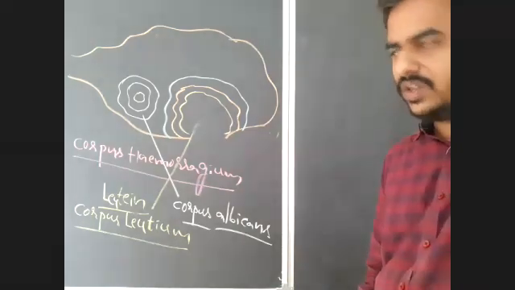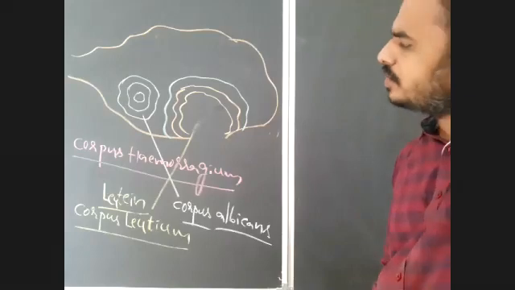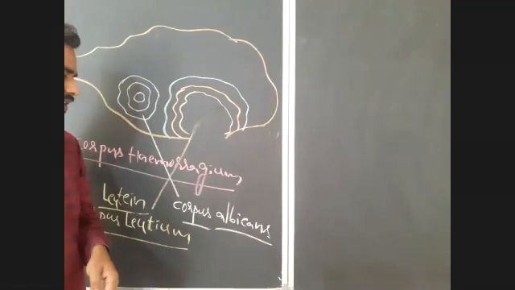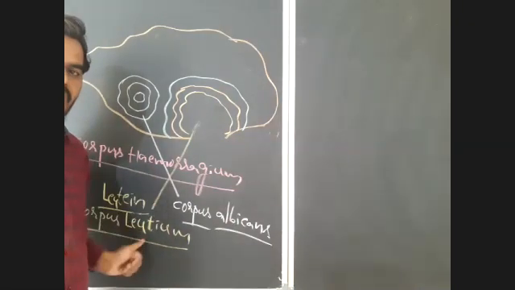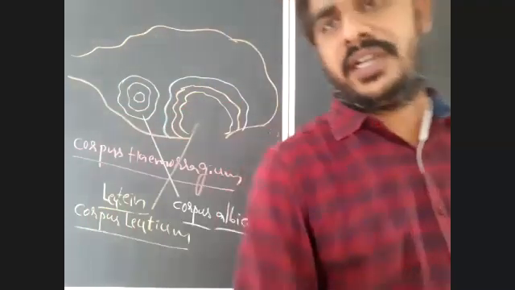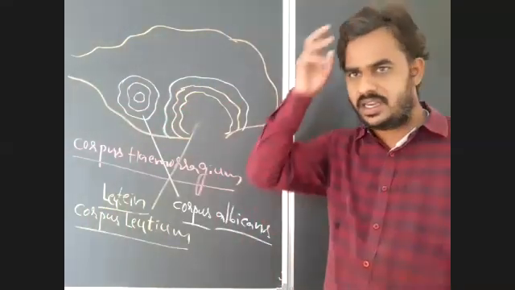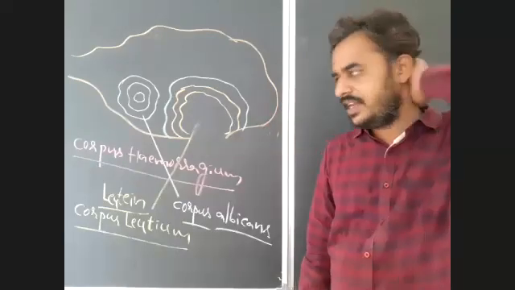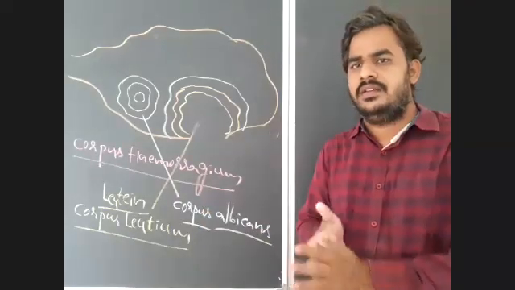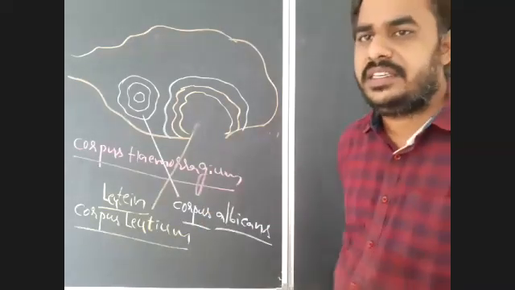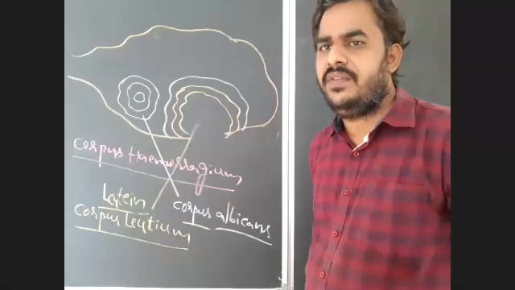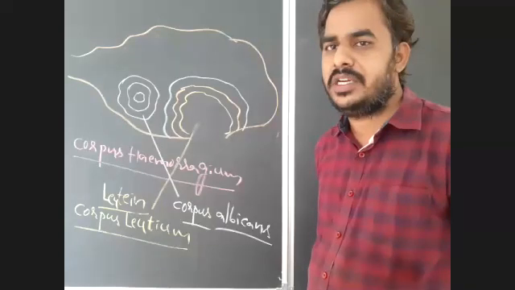Is it clear? That is the important thing you have to remember here. There are three concepts I gave you here: corpus hemorrhagium, corpus luteum, corpus albicans. The sequence of formation is also important. Which will form first in these three? The first formed is corpus hemorrhagium. What is corpus hemorrhagium? The ruptured Graafian follicle will be filled with blood clot, which is known as corpus hemorrhagium.